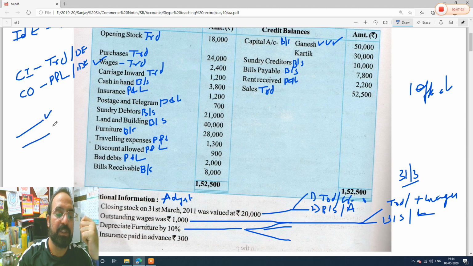The reasons of depreciation: passage of time. You have taken some asset and then time has passed, so automatically the value will reduce. Accident: if any accident takes place, value will decrease. Wear and tear: normal wear and tear of your asset, for example car, furniture. Obsolescence: obsolescence means change of technology.